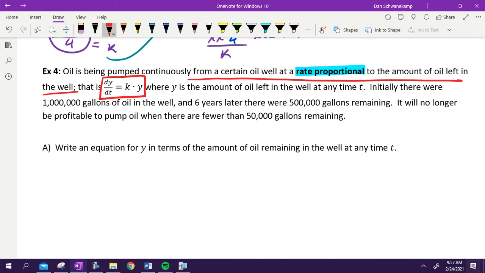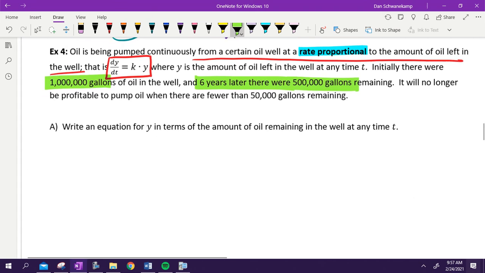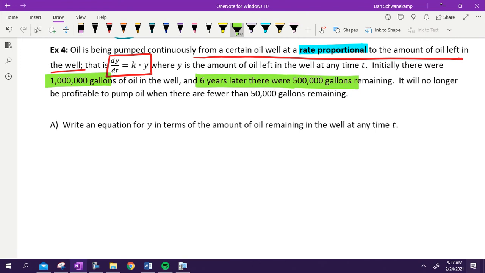Okay, but here they gave me the formula where Y is the amount of oil left in the well at time T. Initially, there was 1 million gallons in the well. 6 years later, there were 500,000 gallons remaining in the well. It will no longer be profitable to pump when there are fewer than 50,000 gallons. Write an equation for Y in terms of the amount of oil remaining in the well.